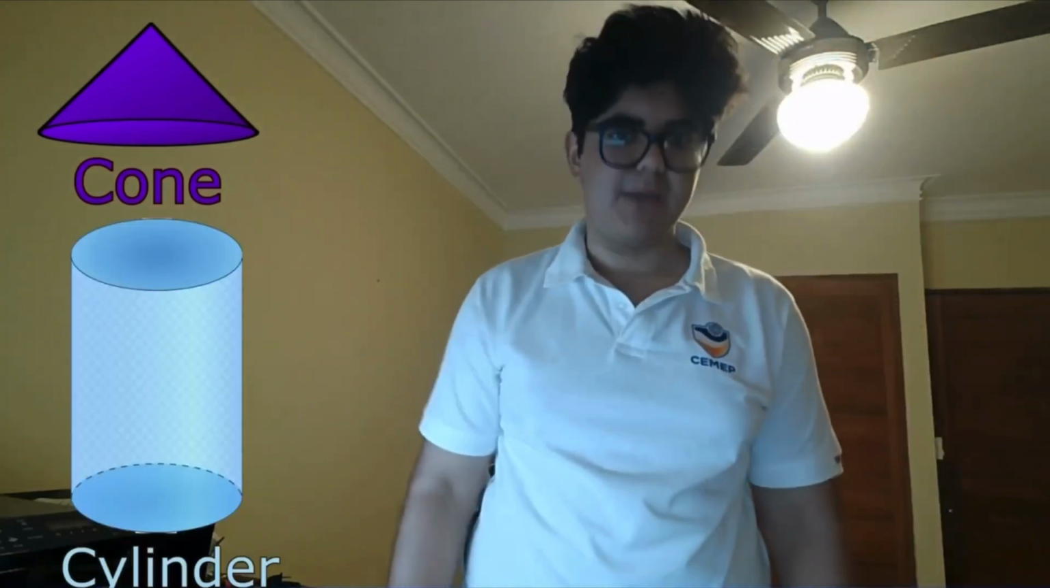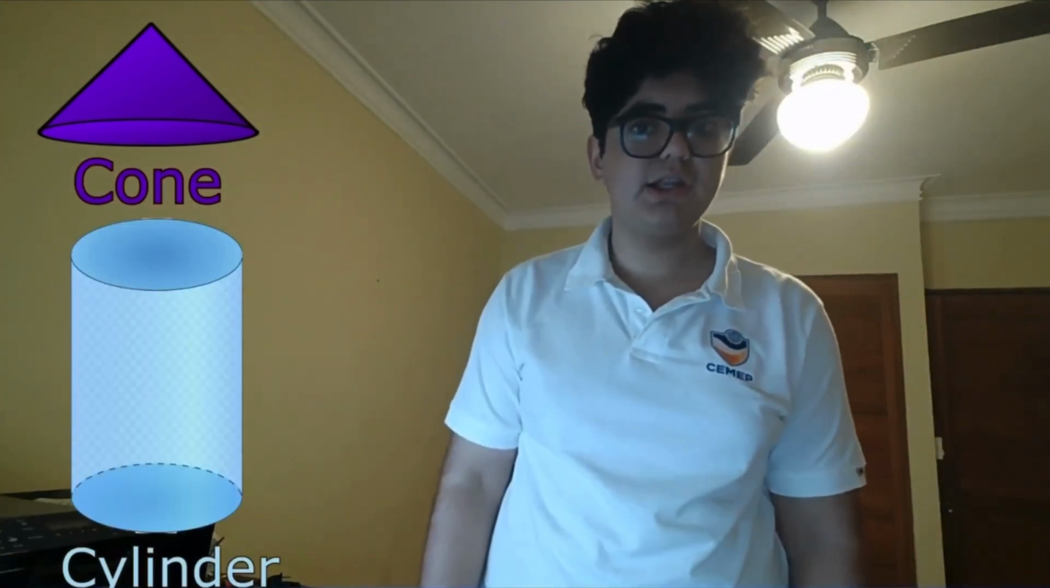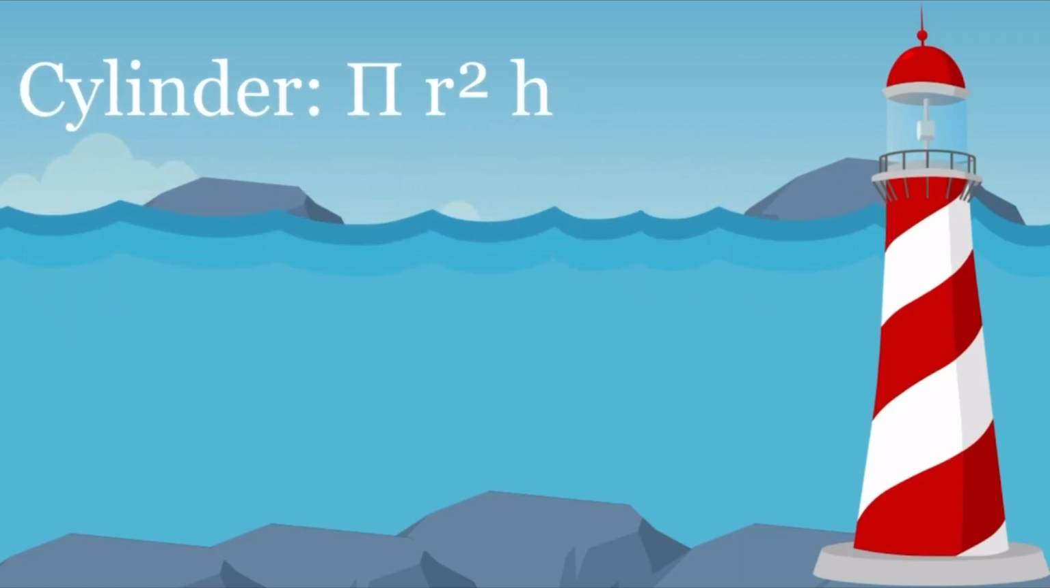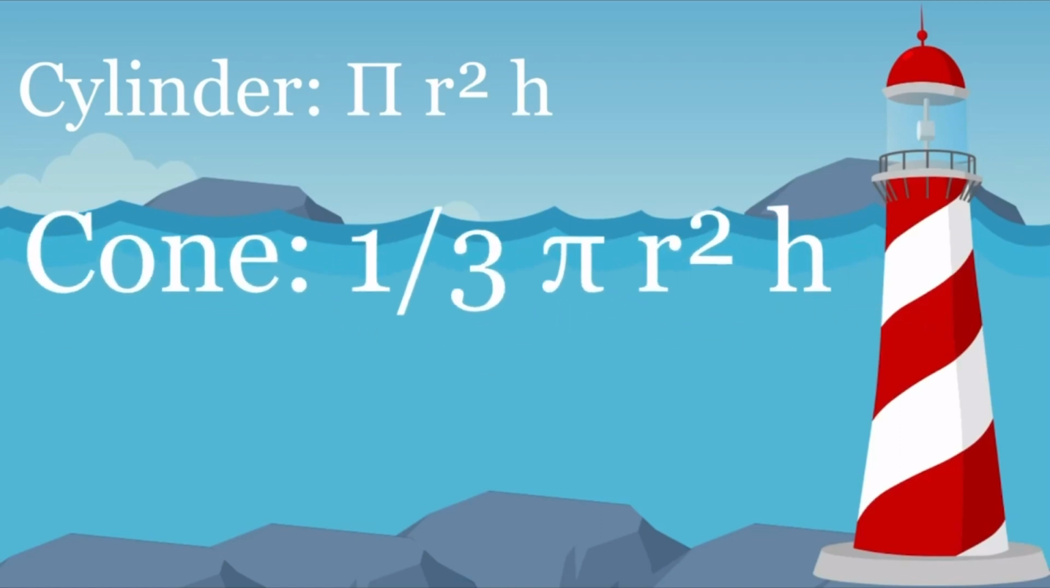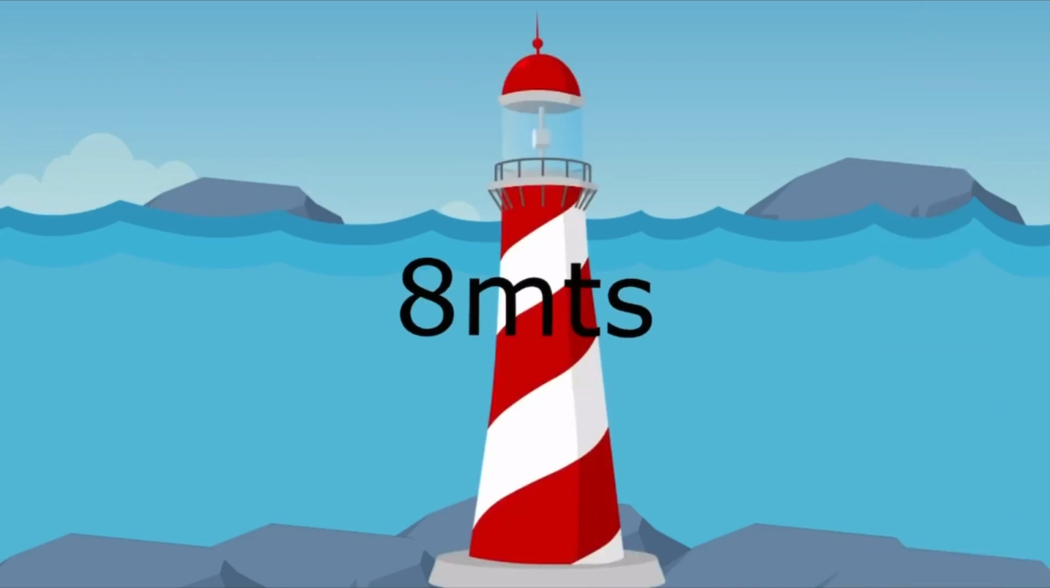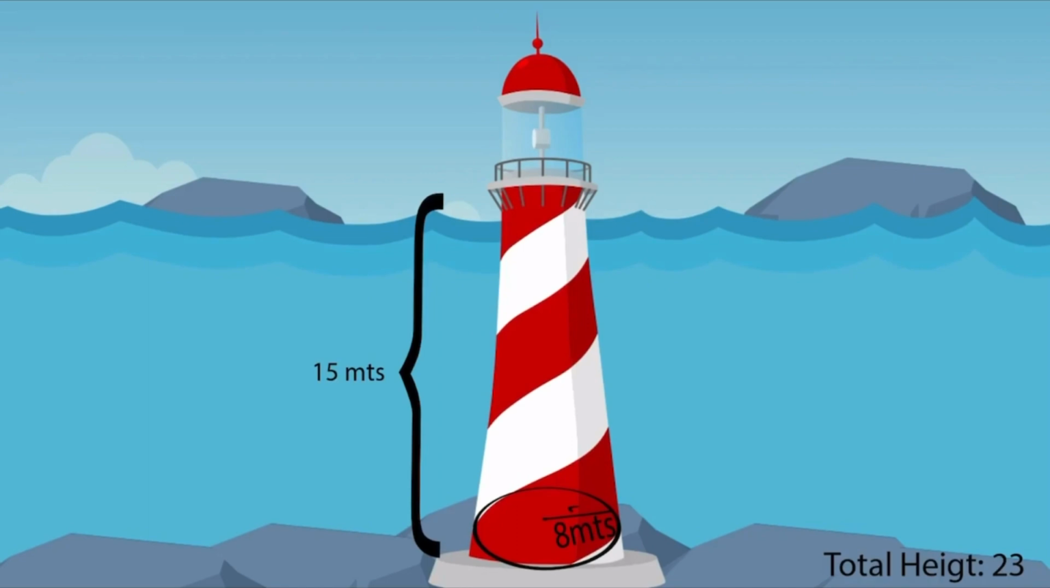The lighthouse is made up of a cone at the top and a cylinder at its base. The formula for the cylinder will be pi times radius squared times the height. The formula for the cone will be 1/3 times pi times the radius squared times the height. The radius of the cylinder is 8 meters and its height is 15 meters. The height of the complete figure is 23 meters.